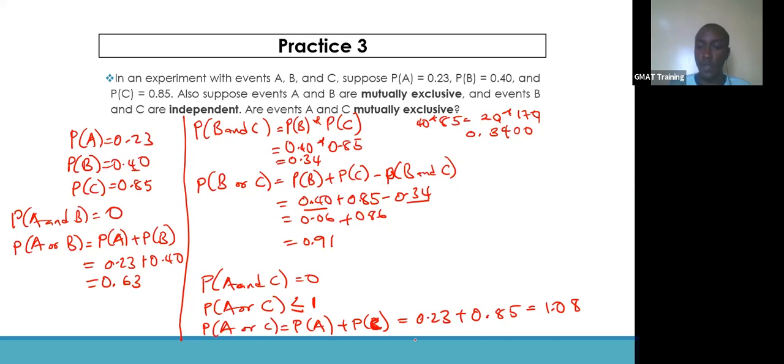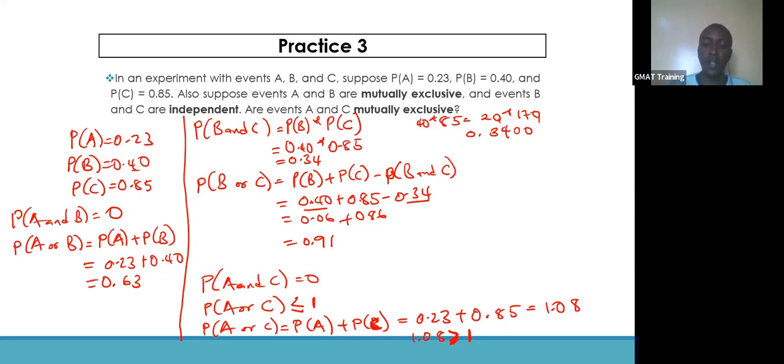As you can see, this 1.08 is greater than 1. That's the total probability that you can have, really. Therefore, for a probability of A or C to be mutually exclusive, we need this to be less than or equal to 1.